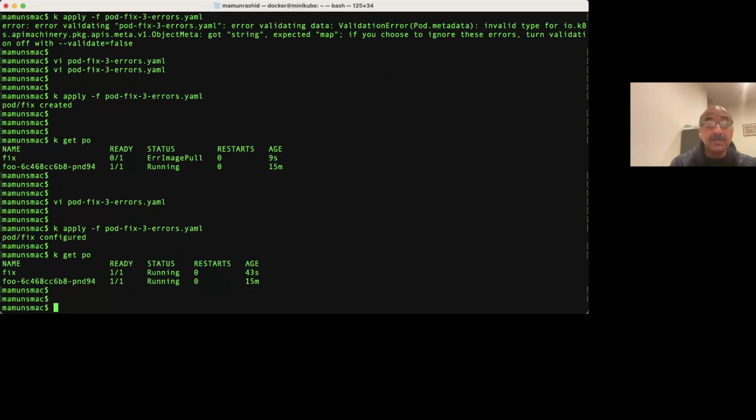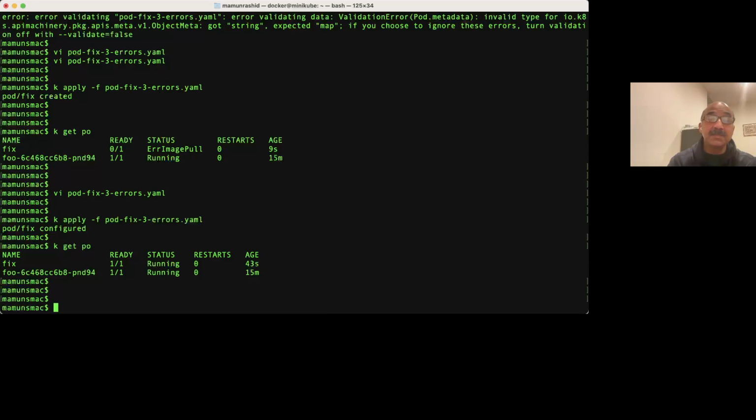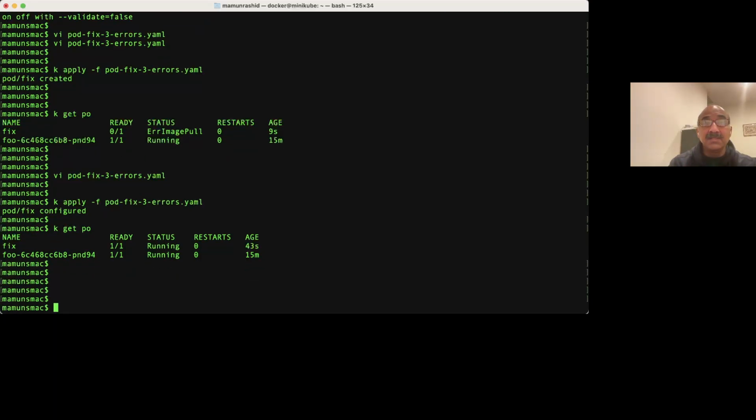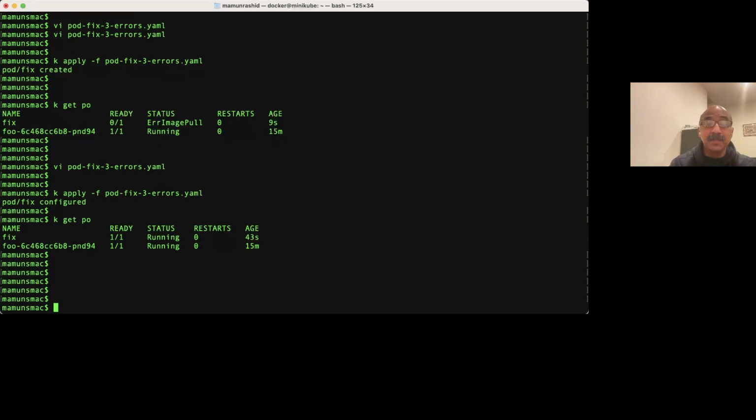Now it's running. So that's how we troubleshoot the problems. In this particular case, there were three different problems: one before, two with the YAML file, third with the image, right? Again, the lesson here is to pay real close attention to the error message. There's enough clues in there for you to hone in on the right place of the problem, right?